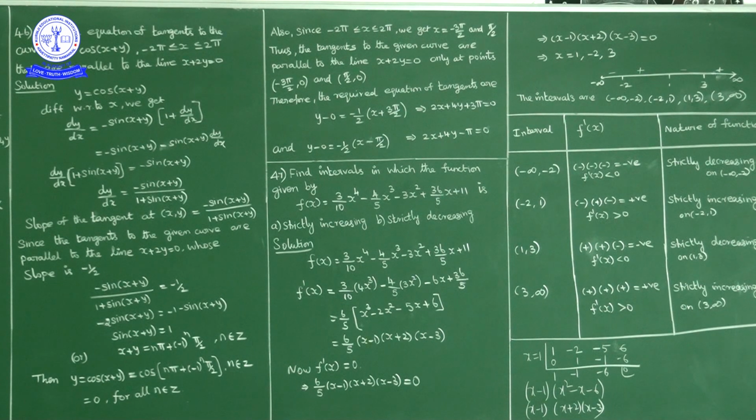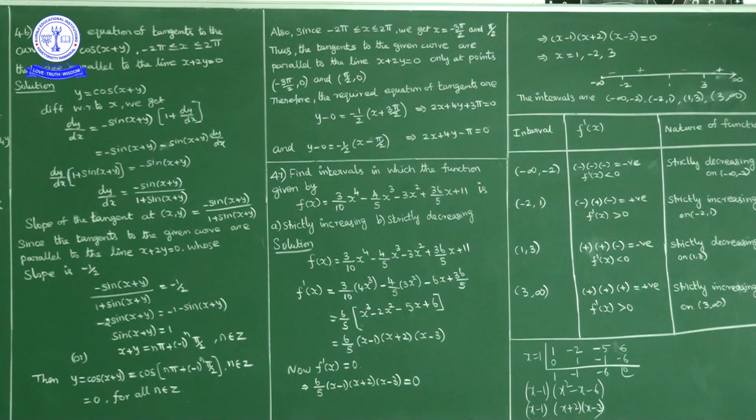Now another equation of tangent at the point pi by 2 comma 0, whose slope is minus 1 by 2. So y minus y1, y minus 0 is equal to the slope of the tangent, minus 1 by 2, into x minus x1, which is pi by 2. So what we have? 2y is equal to minus x plus pi by 2. So 2y plus x is equal to pi by 2. Take LCM, cross multiply to this side. We'll get the required equation of tangent as 2x plus 4y minus pi is equal to 0.